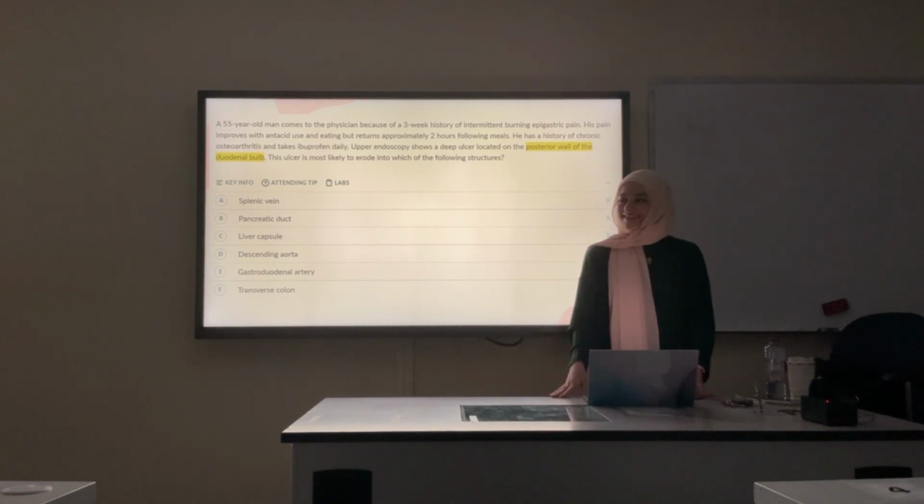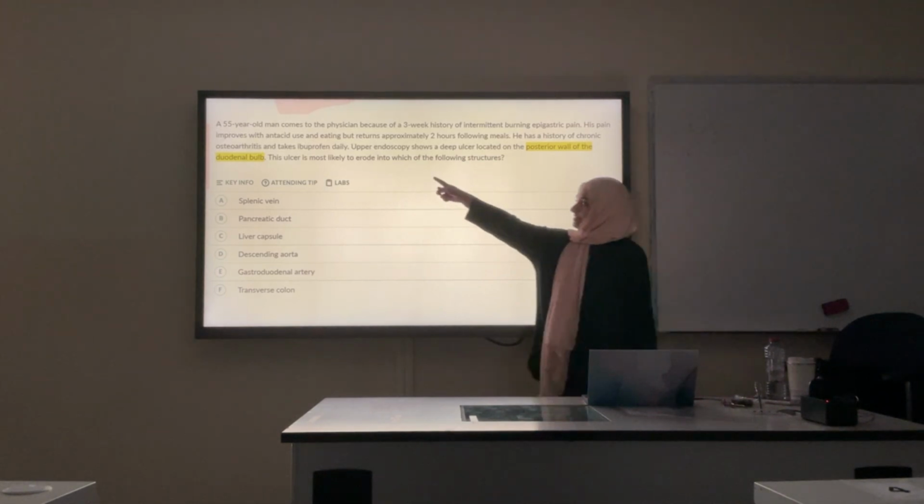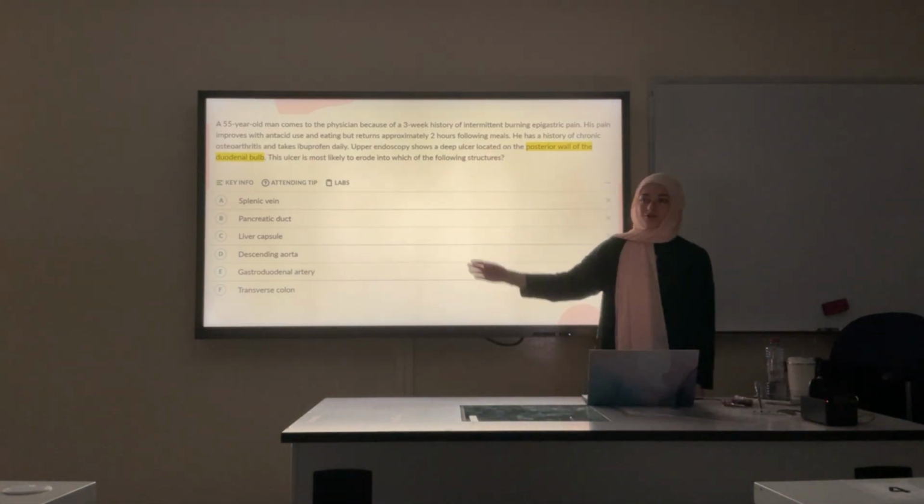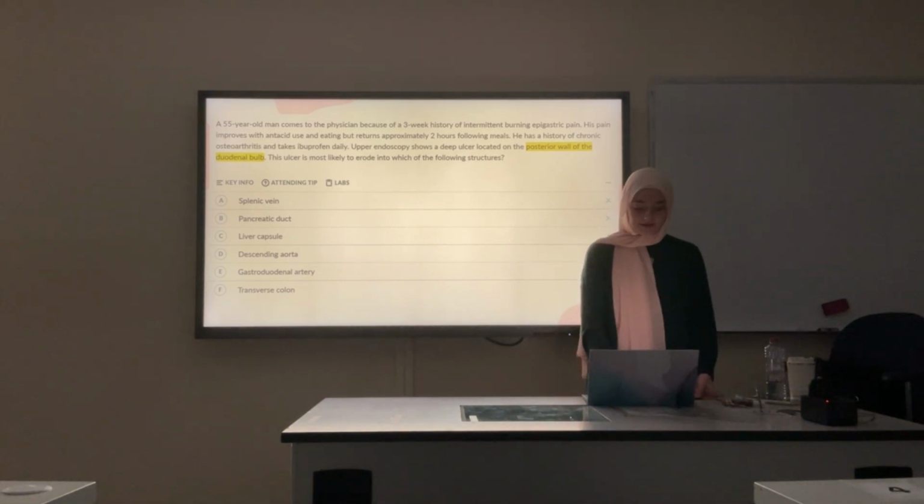Yes. I just want to add something: you can cancel guys, most of them don't make sense at all. They are not related to the duodenum. When you answer the questions, first read the last part, look at the choices quickly, and then read what's happening in the question, so you can answer it faster.